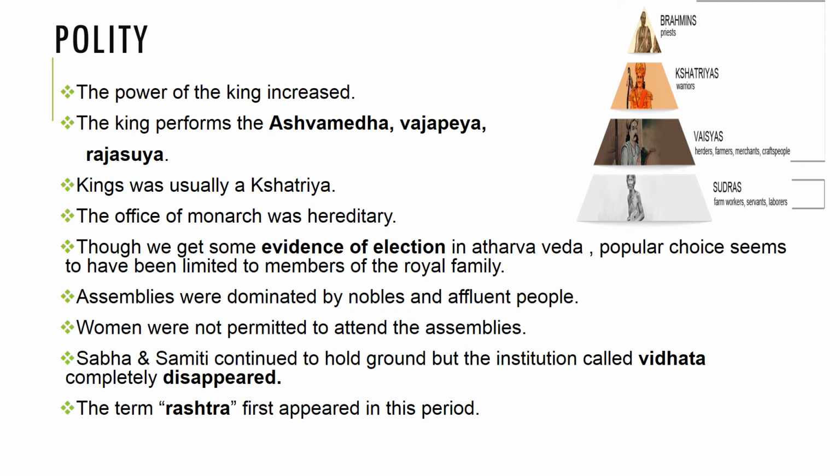The kings were usually Kshatriyas. The office of monarch was hereditary, though there were traces of election of the chief or the king in the later Vedic texts. The king received voluntary presents called Bali from his ordinary kinsmen, the common people called Vis. But the chief tried to perpetuate the right to receive presents and enjoy other privileges pertaining to his office by making it hereditary in his family. The post generally went to the eldest son in his family.